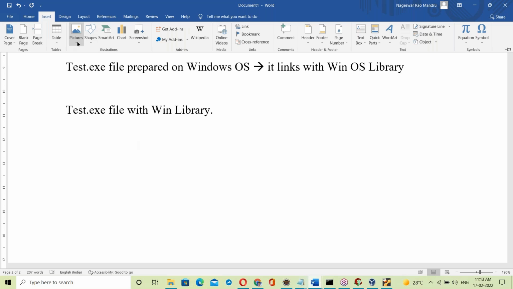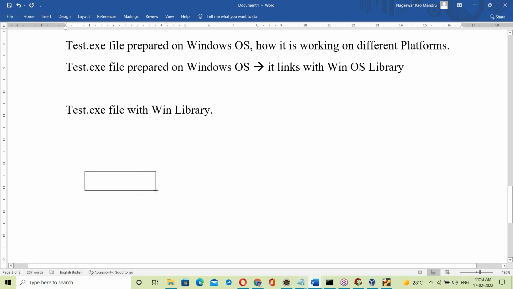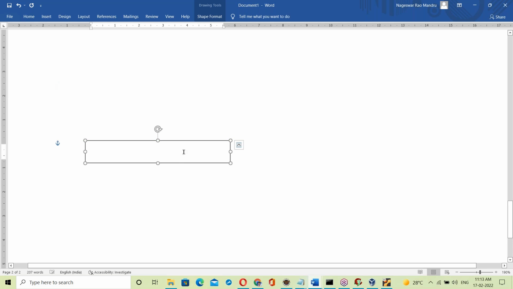Now let us take different platforms here. See, your computer hardware. Previously we discussed hardware.